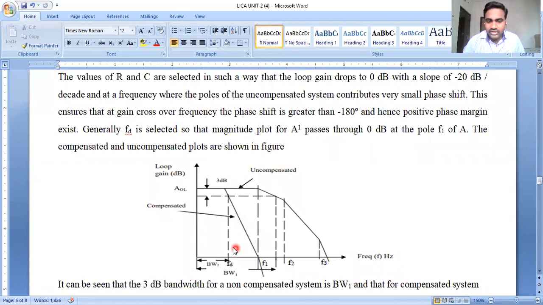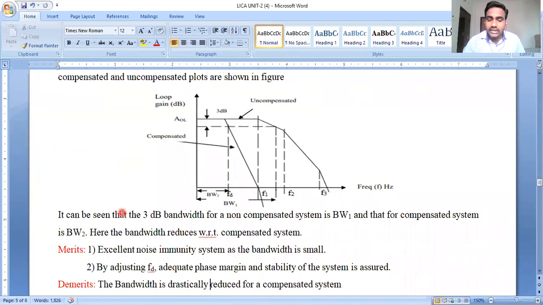That means a dominant frequency condition exists and the frequency response is compensated. But what actually happens here is that the bandwidth is dropped. The initial bandwidth is BW1. After the occurrence of the dominant frequency condition F suffix D, the bandwidth is dropped to BW2. So this is the major drawback of the dominant pole technique. Even though the frequency is compensated and we got a constant slope in the characteristic, there is a drop in the bandwidth.